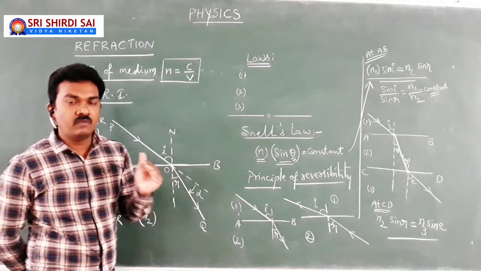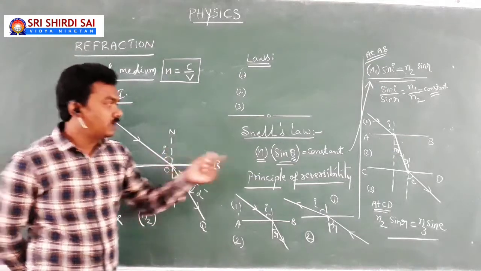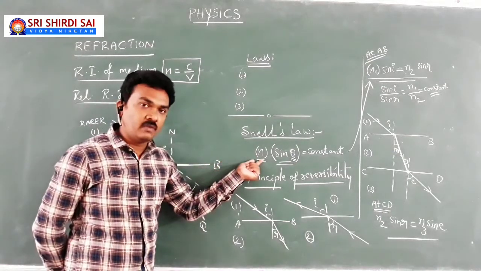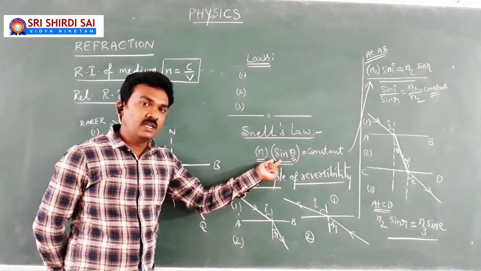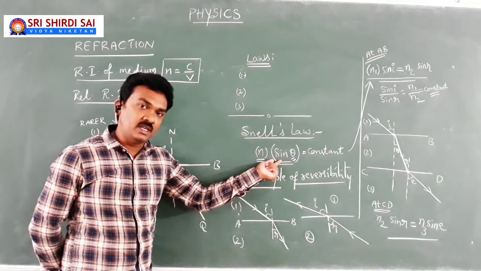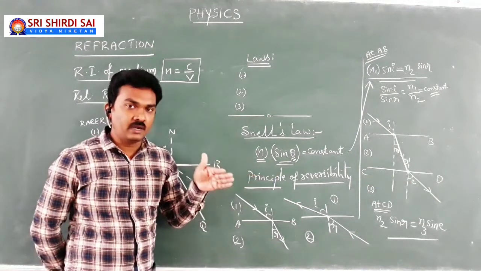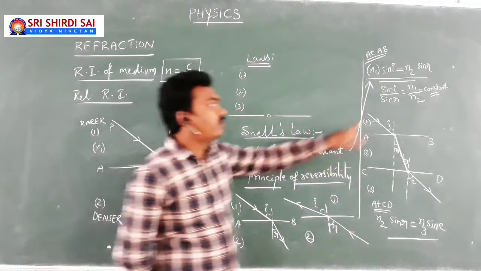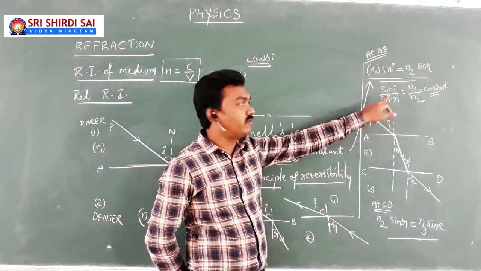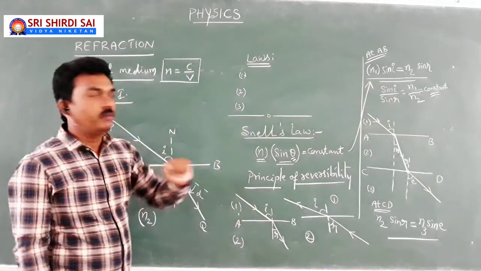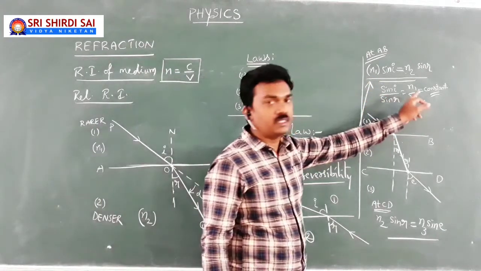So how to learn Snell's law for the numerical application part: the product of the refractive index of a particular medium and the sine of the angle of incidence in that medium is always constant when light is refracting at an interface. Of course, the derived form can be sin I by sin R equal to N1 by N2, which is constant. Means sin I by sin R is always constant.